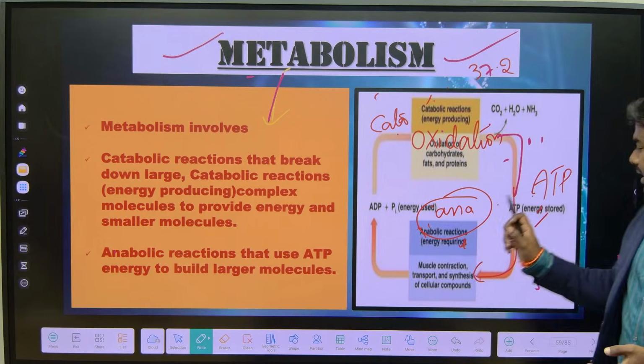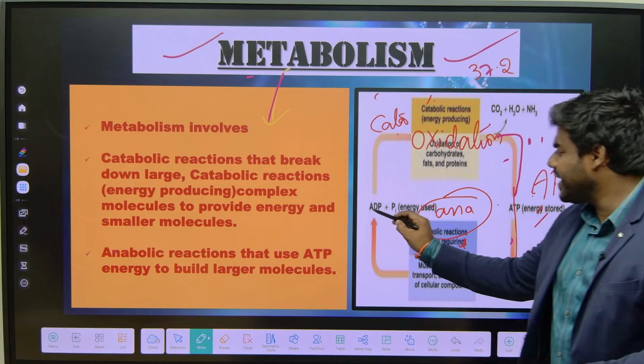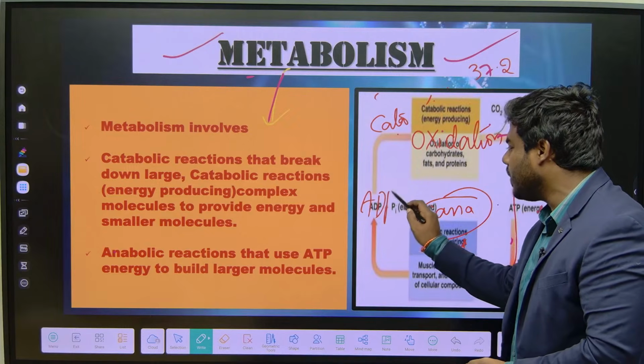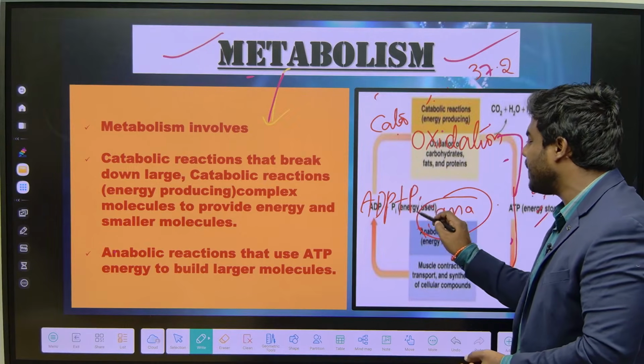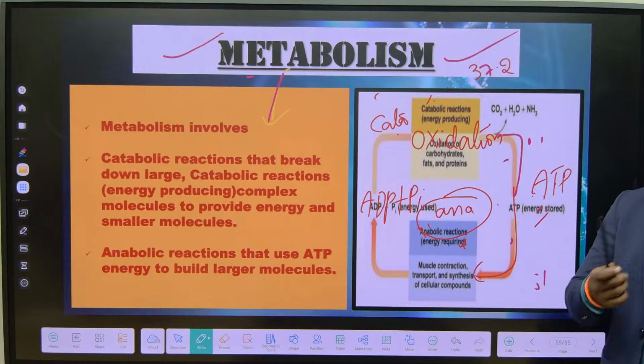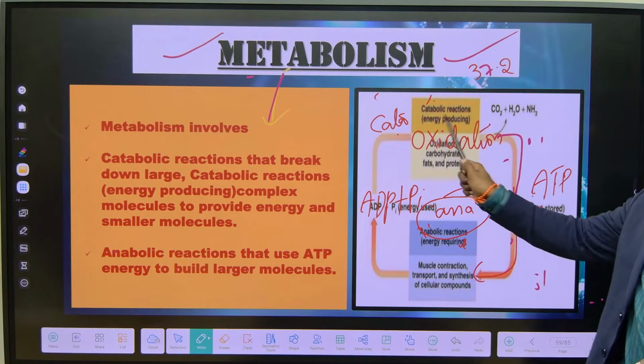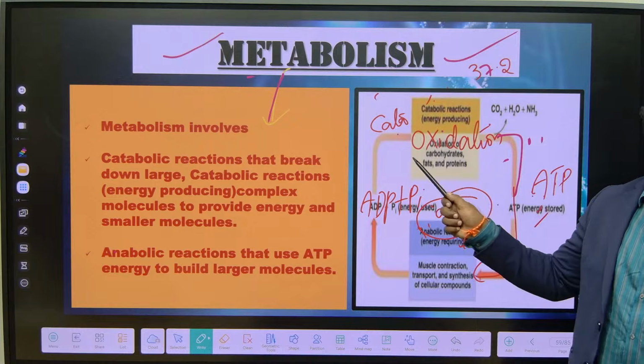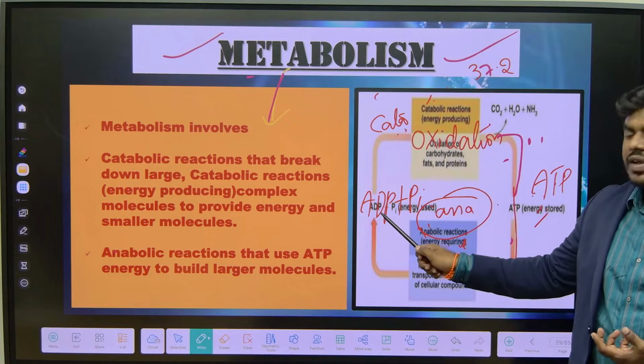Here, what am I using? I am using energy. Then definitely ATP breaks down into ADP plus Pi. Correct? Most of the students get confused about what catabolism means. Breaking down. So everyone thinks that breaking down means we are breaking the ATP.